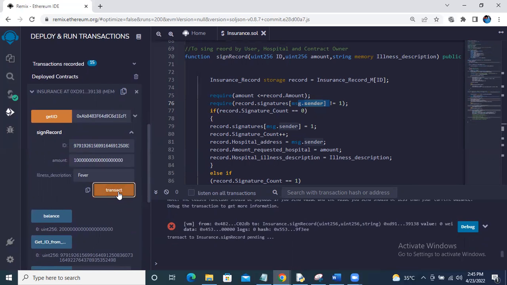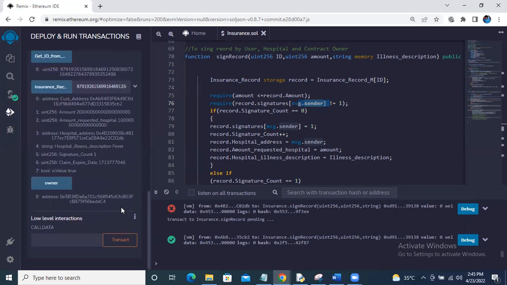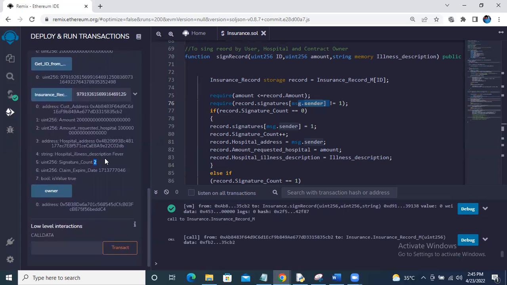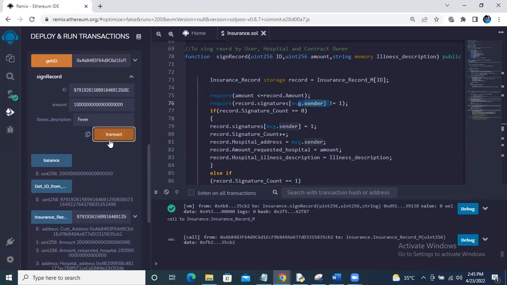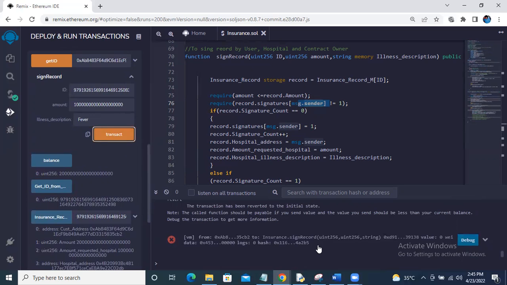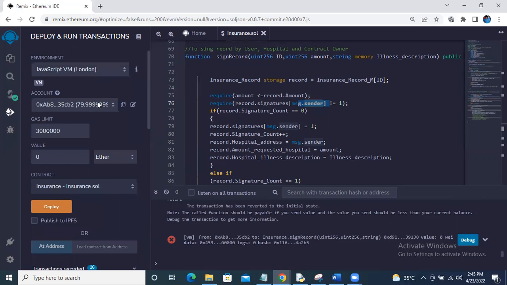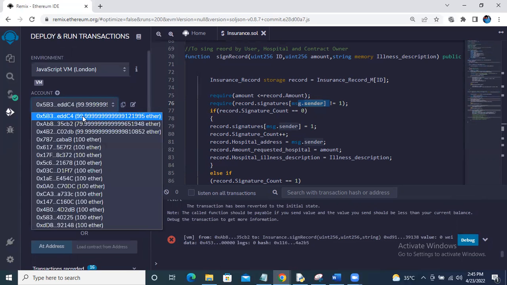When he clicks on transact and we check the count once again, the signature count went to 2. And now even the user cannot sign 2 times. I can demonstrate that too. If I sign again, it will throw the same error. Now the third signature should be done by the owner of the contract, which is the first one.